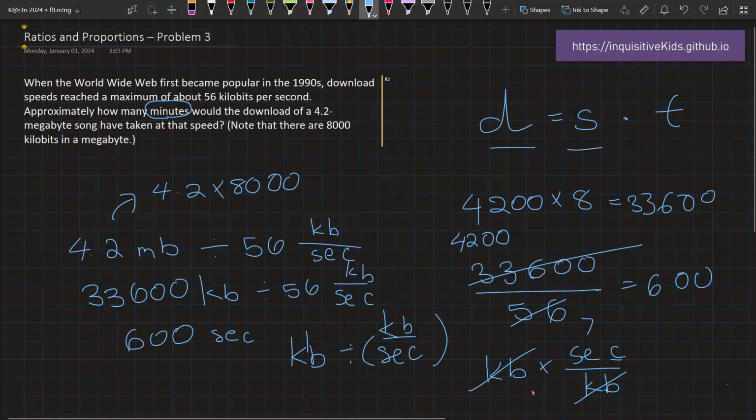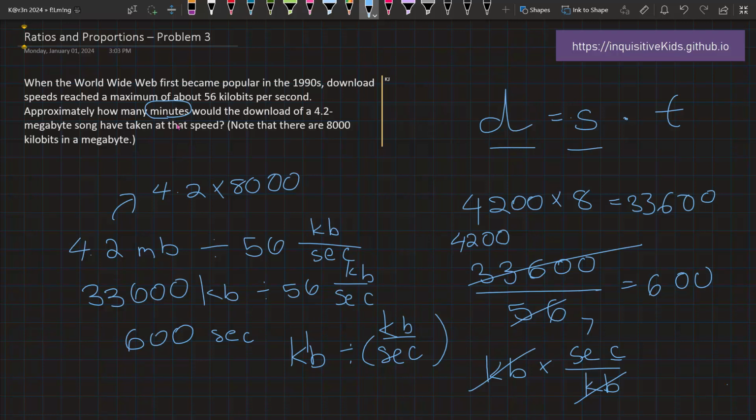This is a really, really cool method: when you're confused with so many different units, just think about it as if it were a number and do the normal steps you would if it was a number itself. Oftentimes things will cancel out and you'll be left with 600 seconds. And a lot of times this also makes sense, right? We're trying to find a time, so obviously the unit would be a time unit, a unit that measures time.